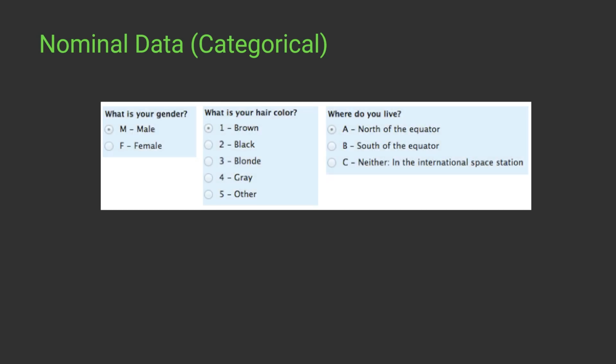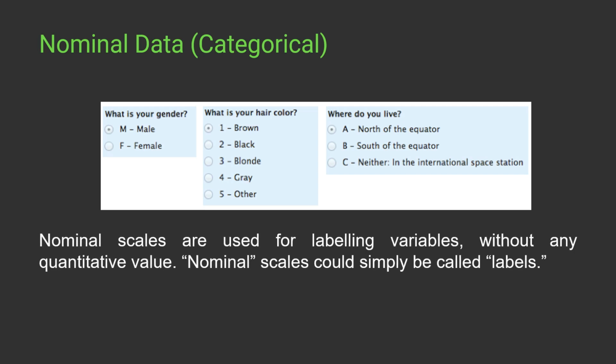And now we'll understand the different types of data that we have. So number one is the nominal data. You can also say it's categorical data. Why? Because in this case, this data set is required to just label the variables. As you can see, in the case of what is your gender, we have two kinds of data, that is M for male, F for female. In the case of what is your hair color, we have brown, black, blonde, gray, and other.